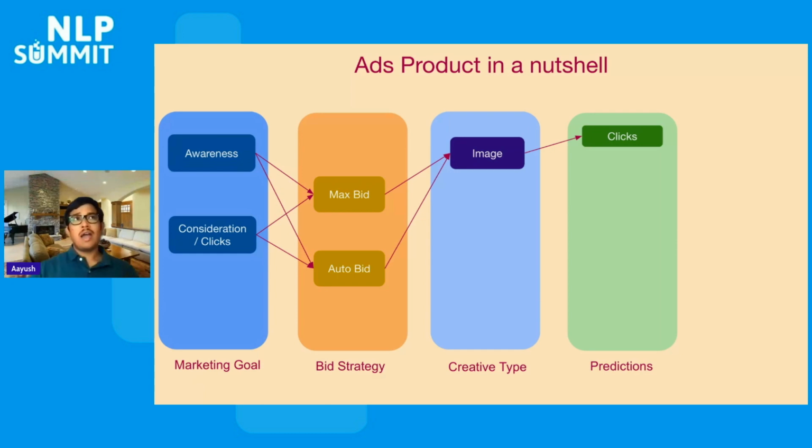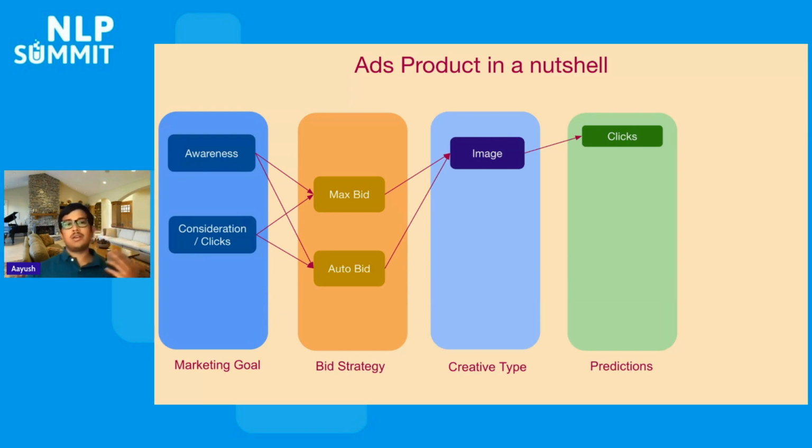Also, let's look at how the ads product works in a nutshell. To bring users the right, relevant ad content, Pinterest provides a performance ads product. Advertisers can have different marketing goals in mind. It could be as simple as creating brand awareness, or something that drives more clicks and engagements on the pins on the Pinterest platform. The advertisers can then also choose how they want to spend budget. It could be a max bid or an auto bidding product. Then they can choose different creative types.